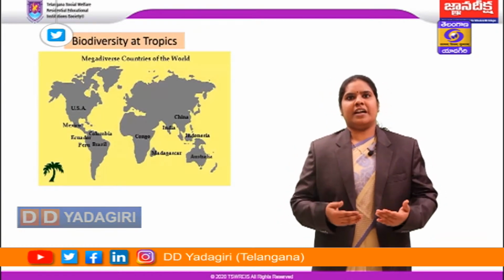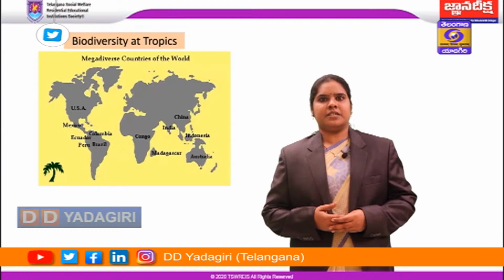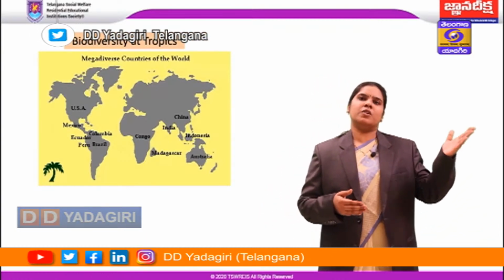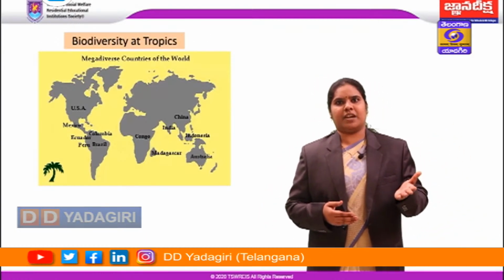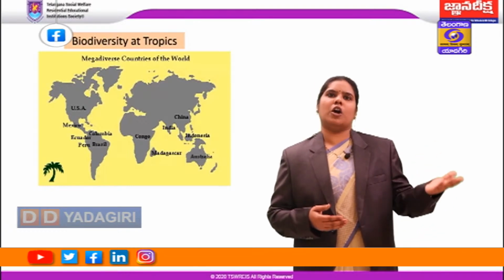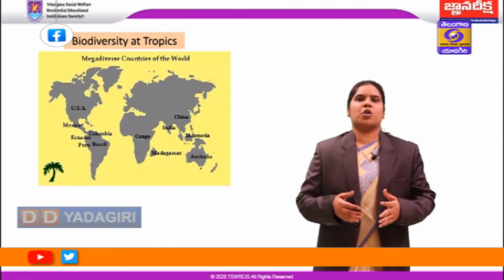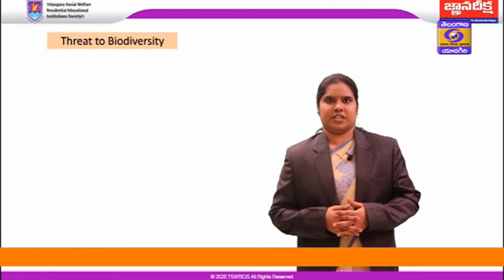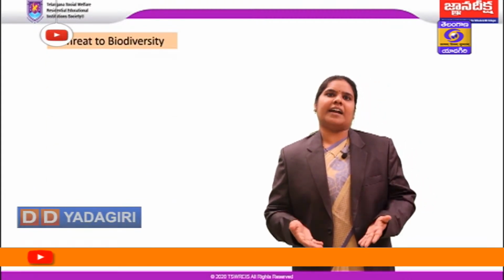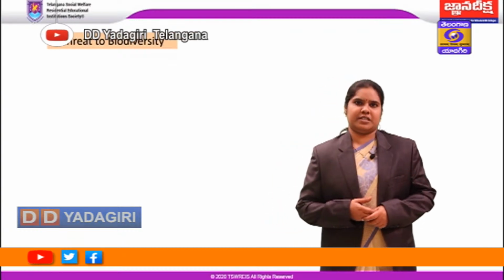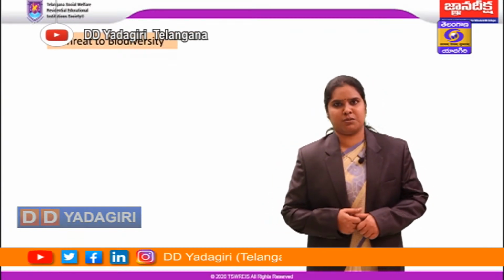Now, when we say the biodiversity is richer in tropical countries, at the same time, because of more reasons we have, like either human interference or natural causes, there is also danger to biodiversity. That is called the threat to biodiversity. Now, what exactly are the factors which are causing the threat to biodiversity? The first one being the extinction of species.